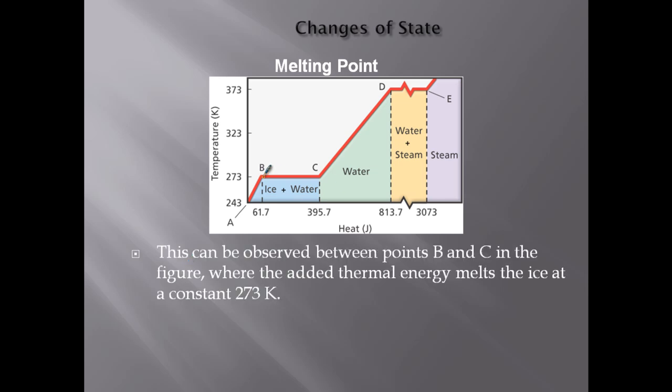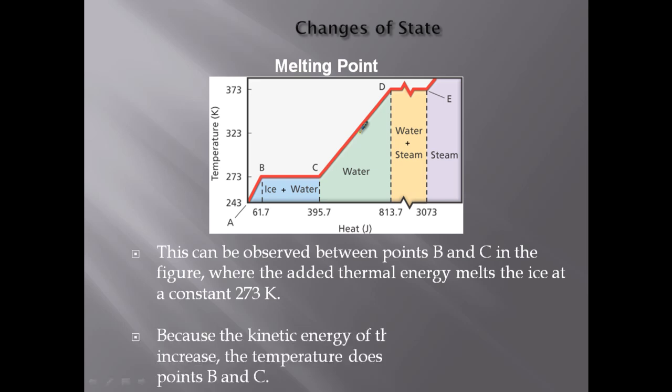So as I said, the horizontal lines, this is where that ice is melting. It's still ice, it's still 273 K, but until it reaches 395.7 joules added, it's not all going to be water. Because the kinetic energy of the particles does not increase, the temperature does not increase. So it stays at 273 until that ice turns to water.